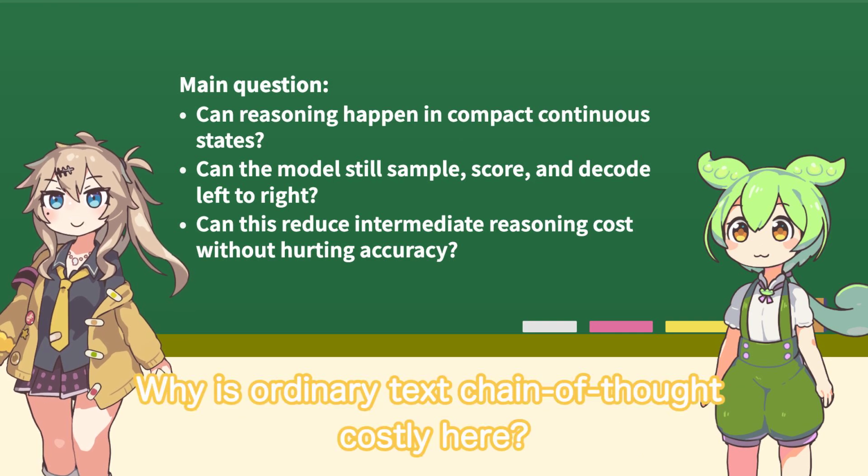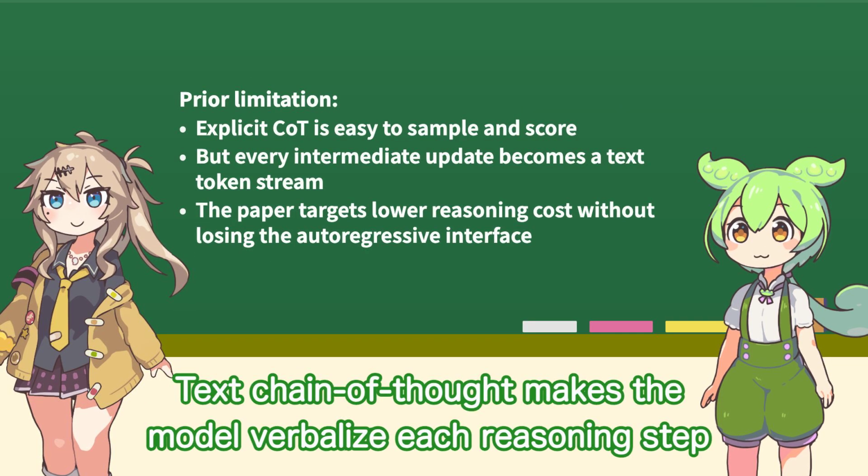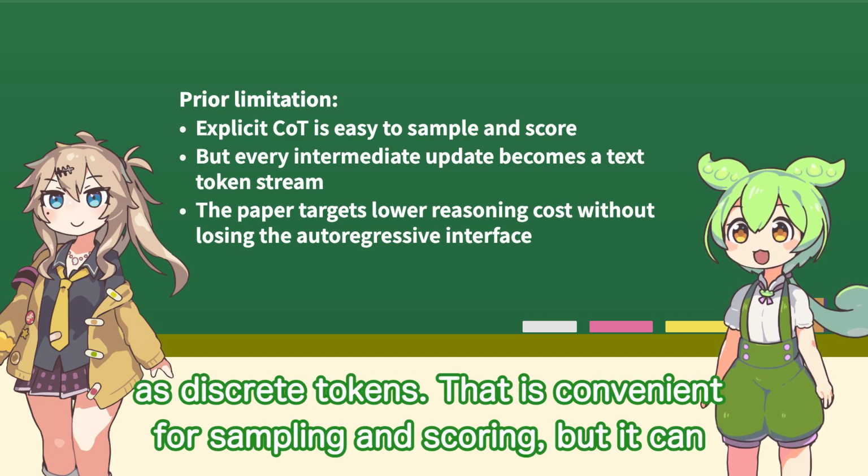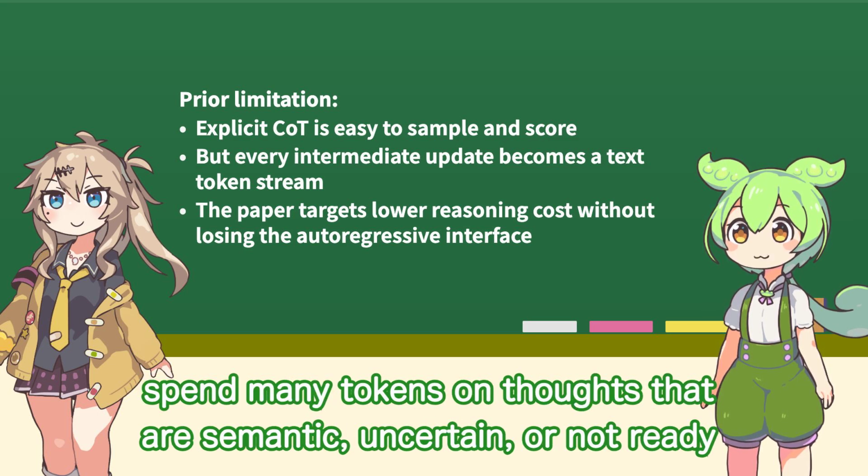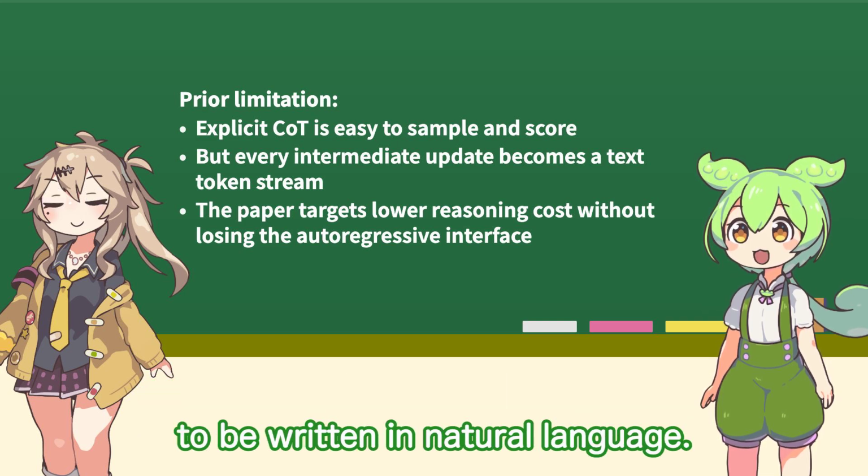Why is ordinary text chain of thought costly here? Text chain of thought makes the model verbalize each reasoning step as discrete tokens. That is convenient for sampling and scoring, but it can spend many tokens on thoughts that are semantic, uncertain, or not ready to be written in natural language.